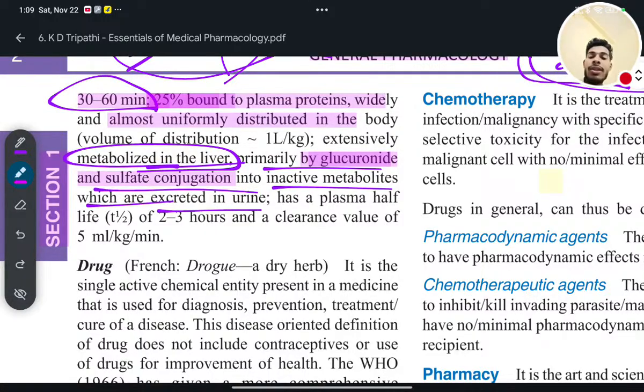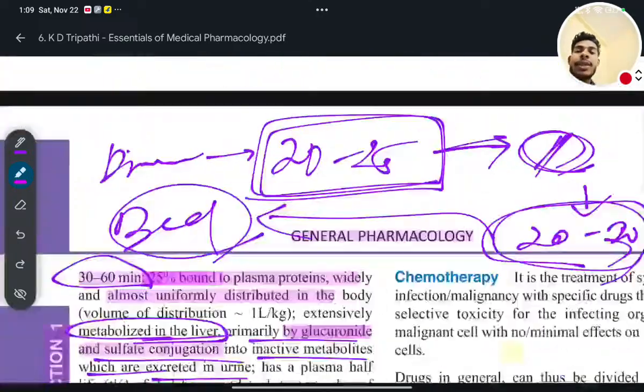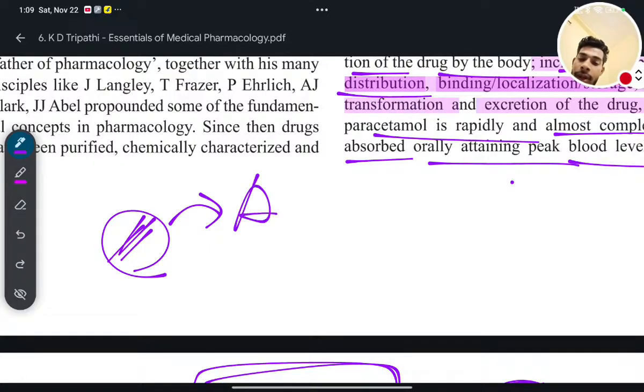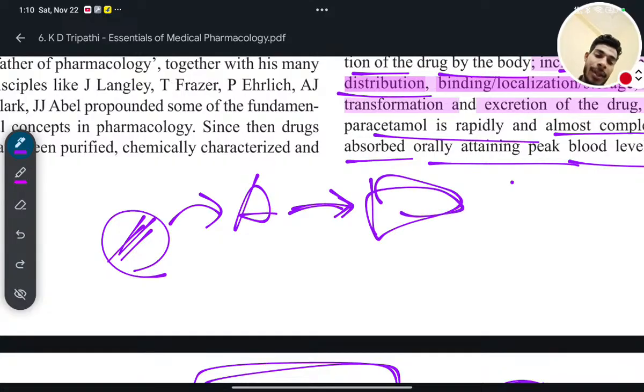So what is metabolism ultimately? Whenever you take any drug or any medicine, for example a paracetamol tablet, first it will be absorbed in the body. After absorption, it will go into the liver. And here in the liver, hepatic metabolism will take place.